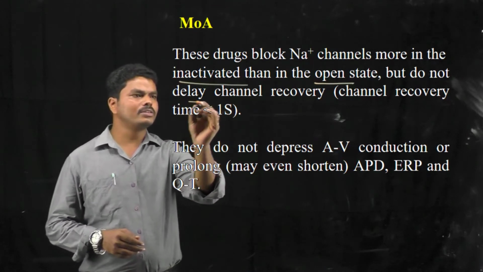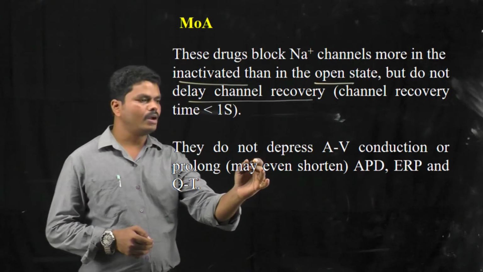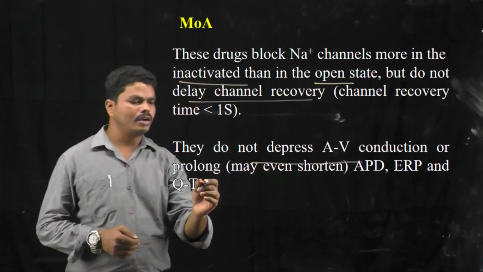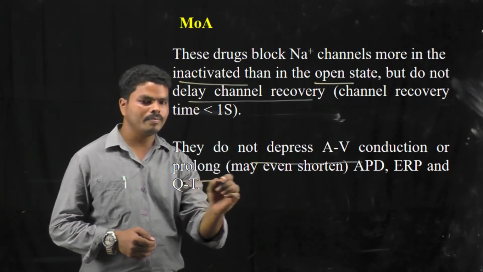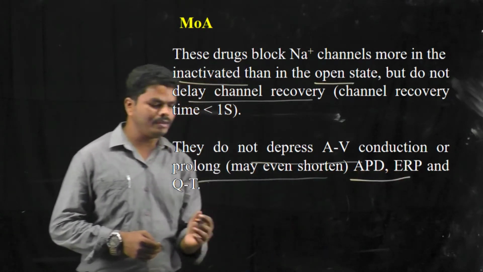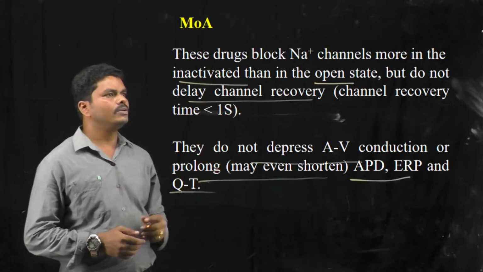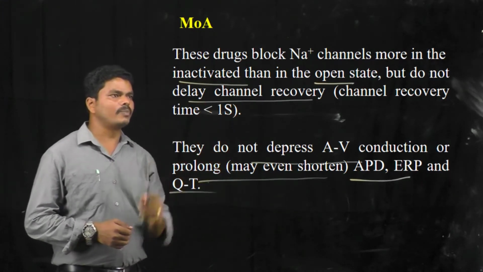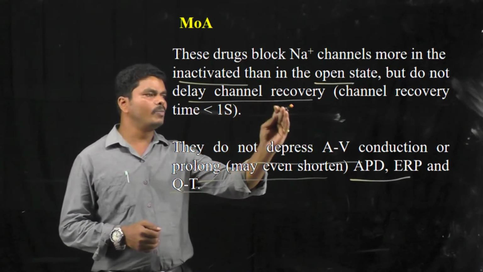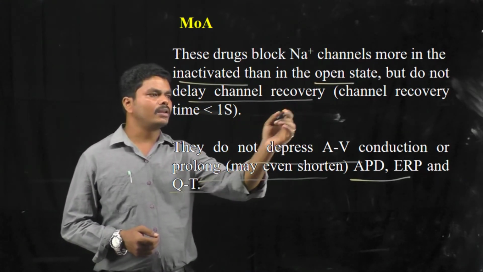That's why these drugs do not delay the sodium channel recovery, and they are also not able to decrease the AV conduction, or prolong the action potential duration, early repolarization phase and QT interval. So that means the 1B subclass blocks the inactivated sodium channels rather than the open sodium channels. Thereby they cannot delay the sodium channel recovery process.